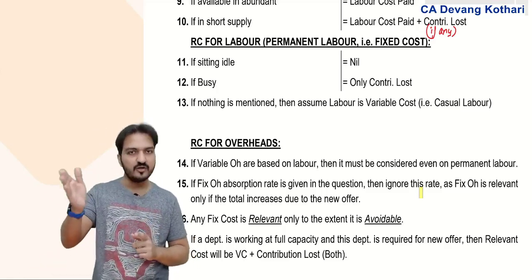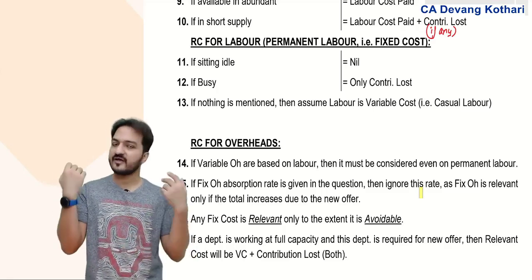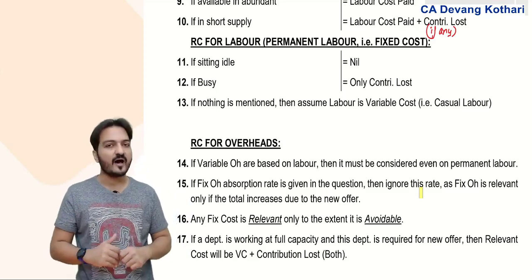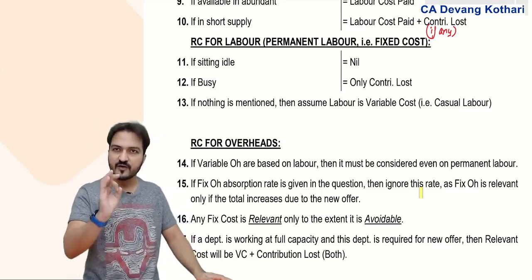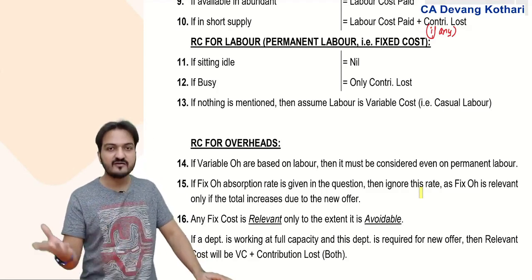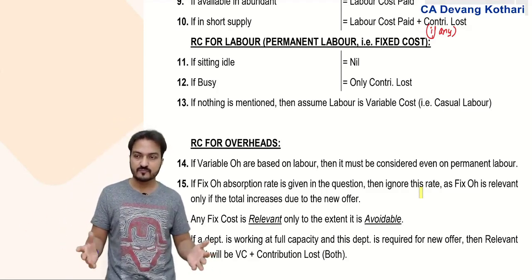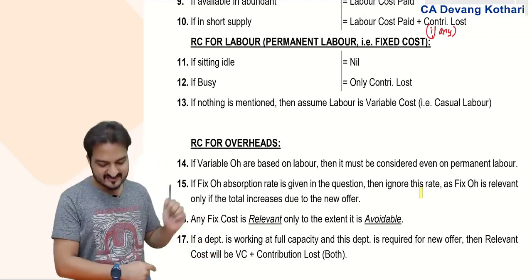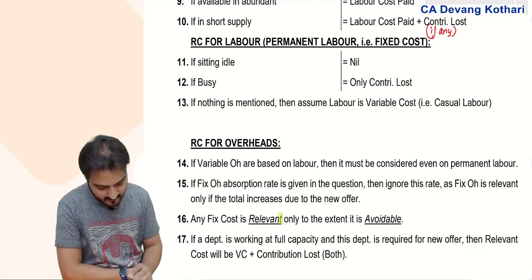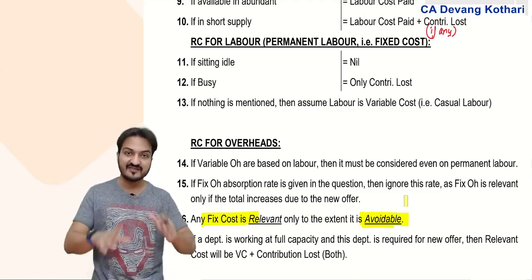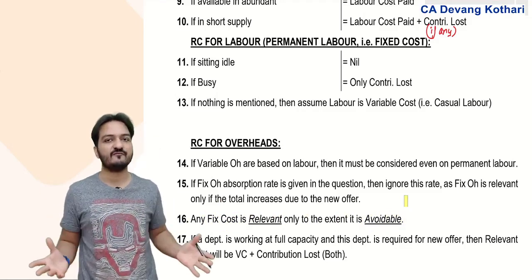Once again, for new offer, I will definitely incur extra variable overheads. For new offer, extra fixed overheads, I will incur only if specifically mentioned in the question. Now, how will it be given? Either they will directly give you that new offer involves this much fixed cost, or they might say that out of the total fixed cost, some fixed cost is avoidable if new offer is rejected. Then that avoidable portion becomes your relevant cost.